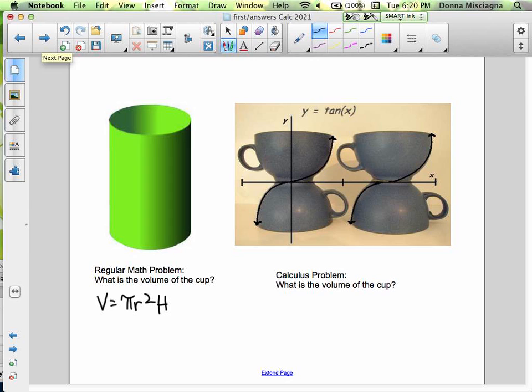We see here that this shape of this cup can be represented, well, two of the cups anyway, together can be represented by this equation, y equals tangent x. And with calculus, we can find the volume of the cup. And it's really not as complicated as it might seem, thanks to calculus.